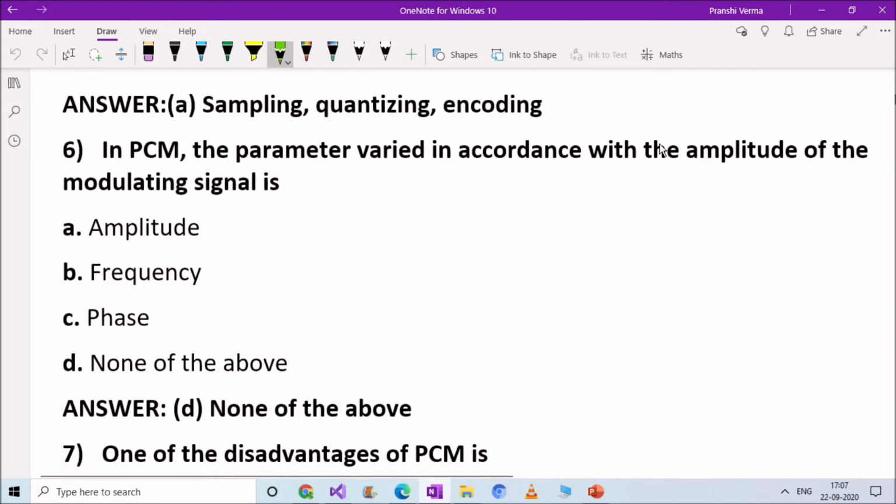Next question. In PCM, the parameter varied in accordance with the amplitude of the modulating signal is: option A, amplitude, option B, frequency, option C, phase, option D, none of the above. Right answer is option D, none of the above.